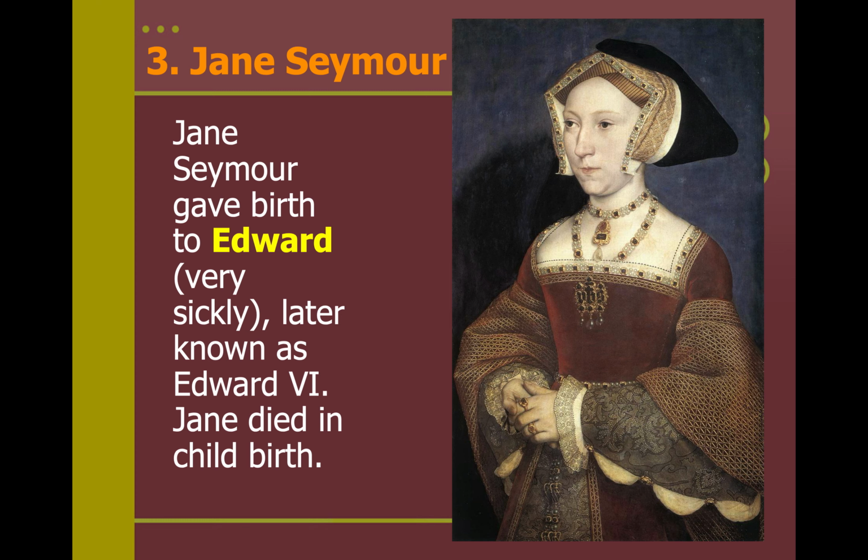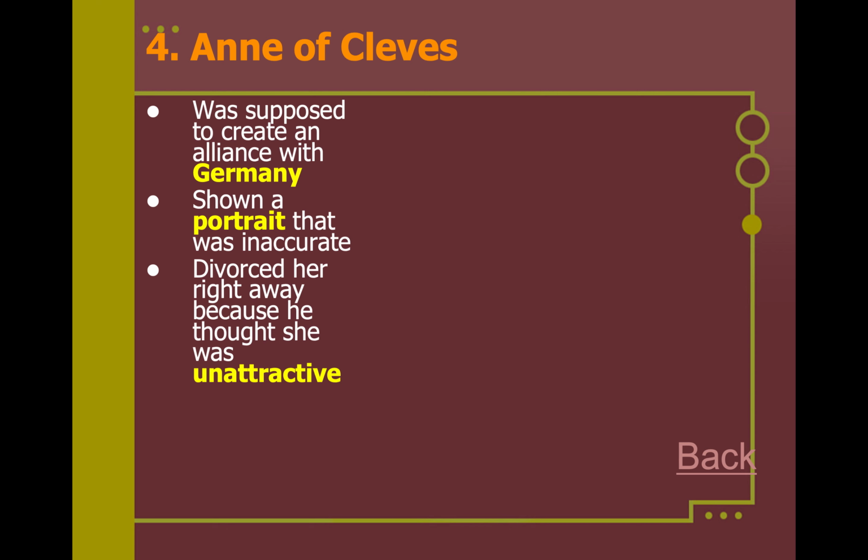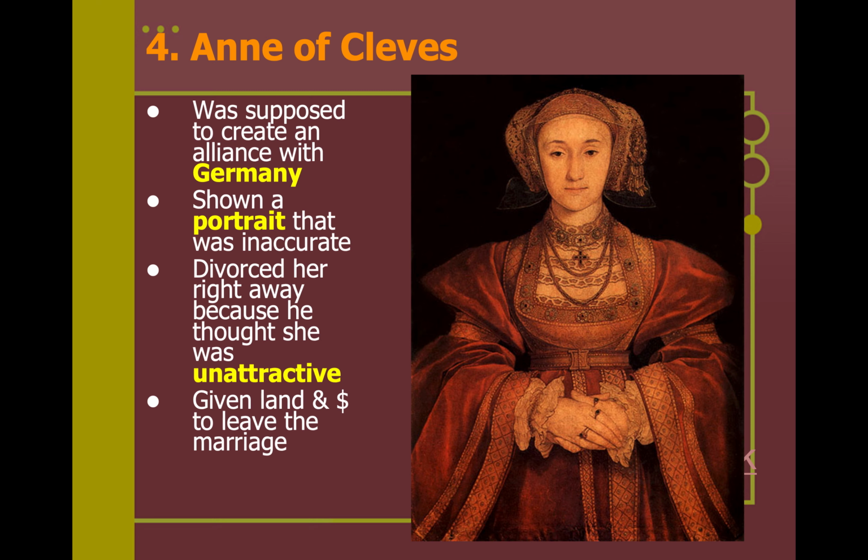The third wife will be Jane Seymour. She gave birth to Edward VI. That will be his male heir. And Jane will die in childbirth. We have Anne of Cleves. This was a marriage supposed to create an alliance with Germany, the HRE. He was shown a portrait that was inaccurate, and he divorced her right away because when he saw her, he thought she was unattractive. In my previous year's class, it was almost like the students were saying that he got catfished, all right? And she was given land and money to leave the marriage.